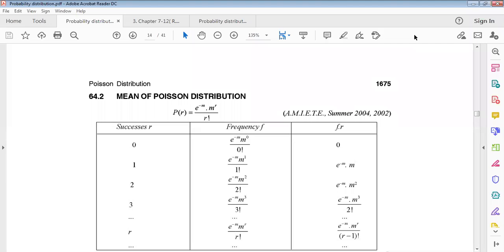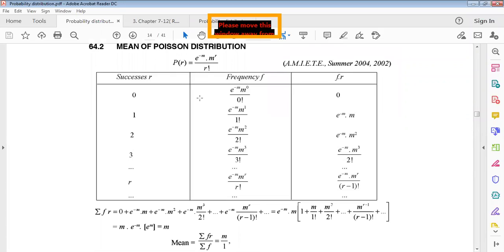Yes, sir. Now the mean of the Poisson distribution. The probability density function of the Poisson distribution is p of r equals e to the power minus m, m to the power r divided by r factorial. This is the whole density function of the Poisson distribution. Now we consider r as the random variable. r will start from 0: 0, 1, 2, 3, dot dot r.